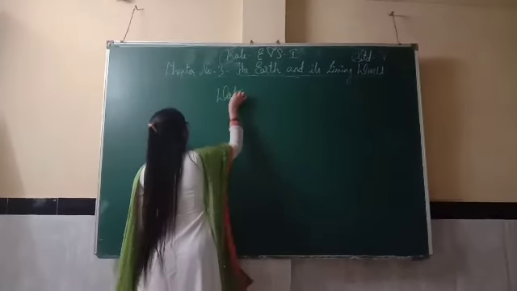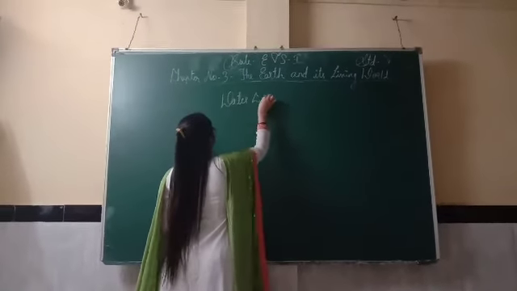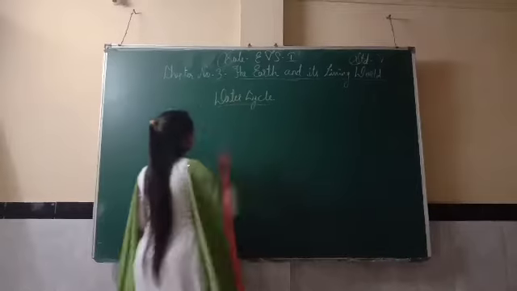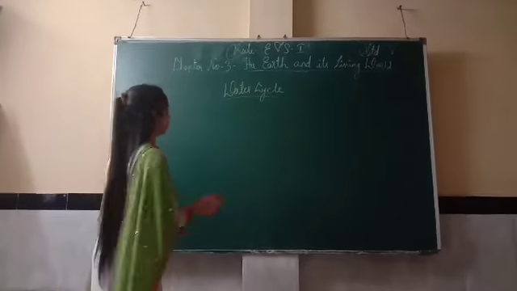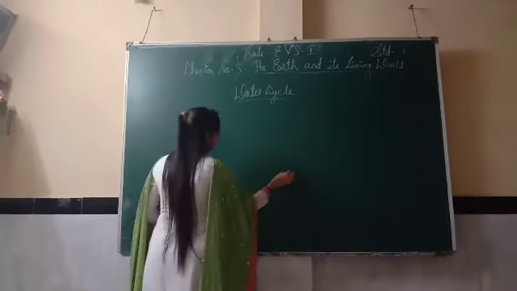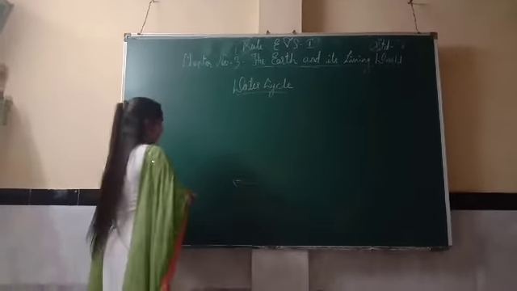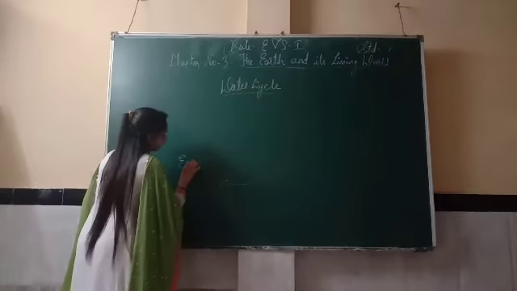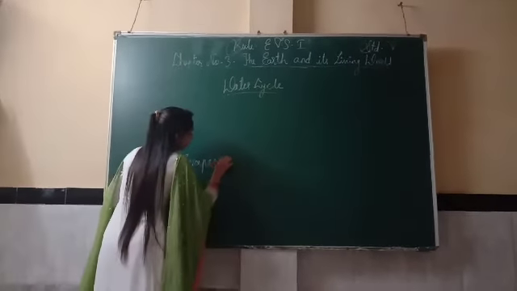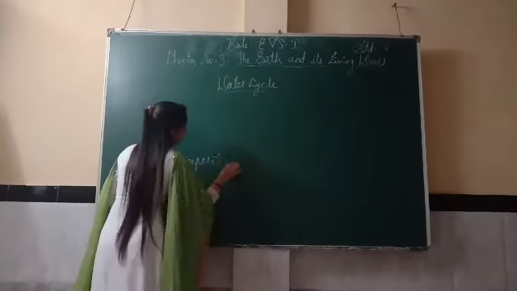Next topic is water cycle. Now what is water cycle and what is the importance of water cycle? First of all, in water cycle, the first thing which happens is evaporation. What is the meaning of evaporation?